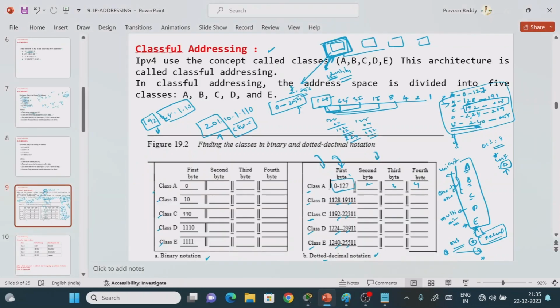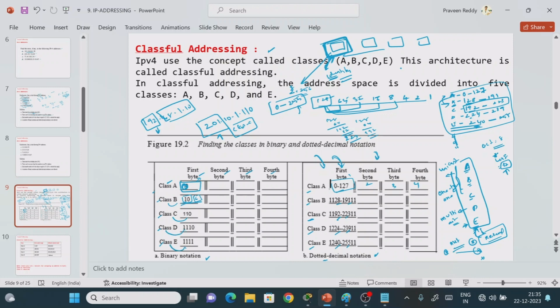Suppose you want to find out the class of the IP address in terms of binary notation. We use the first octet, second one, third one, fourth one, right? If it starts with 0, it is class A. Out of 8 bits, some bits are for identification purpose and the remaining bits are assigned to the value. If it starts with 10, it is class B. If 110 is there, it is class C. If 1110 is there, it is class D, right?